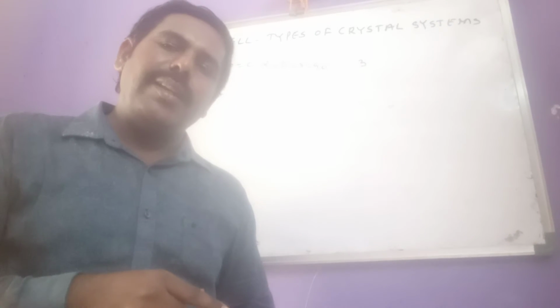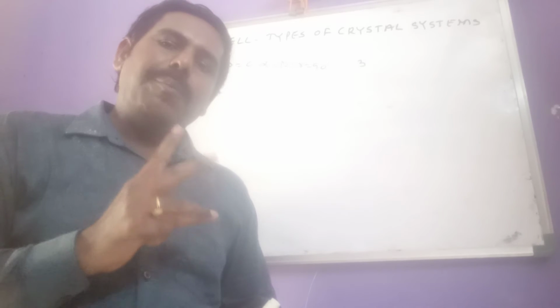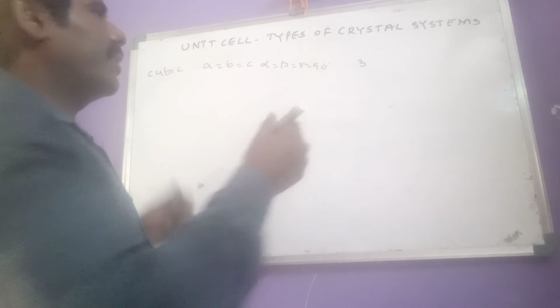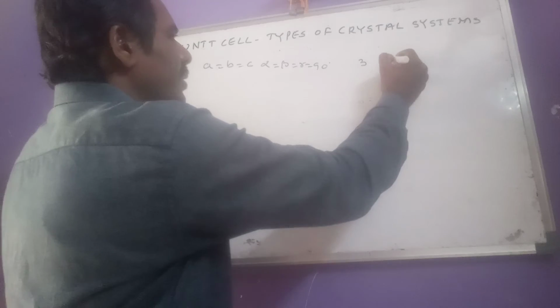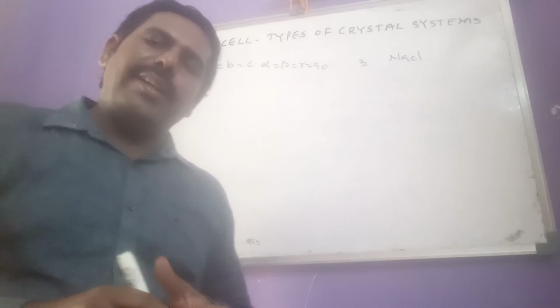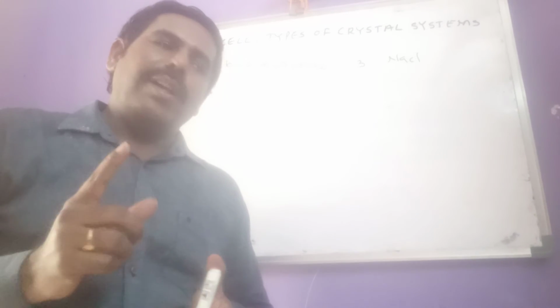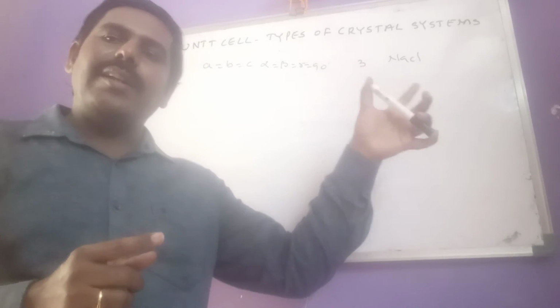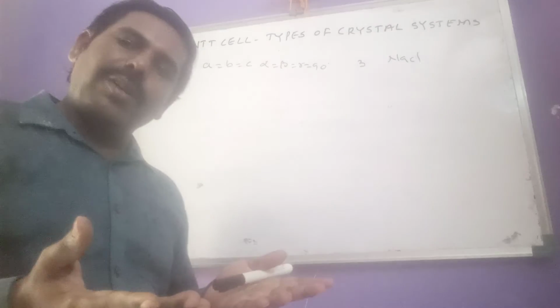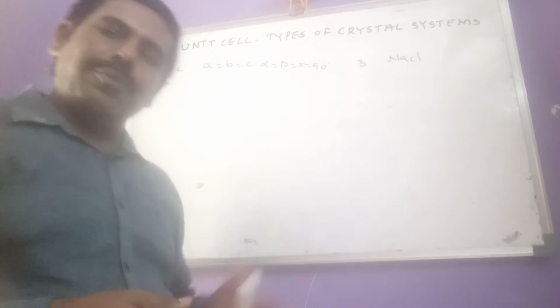What are the 3? Simple cube, body centered cube, face centered cube. An example for cubic is NaCl. We have studied NaCl so many times. What is its structure? Face centered cubic. Face centered cubic also comes under cubic, so this is one example.